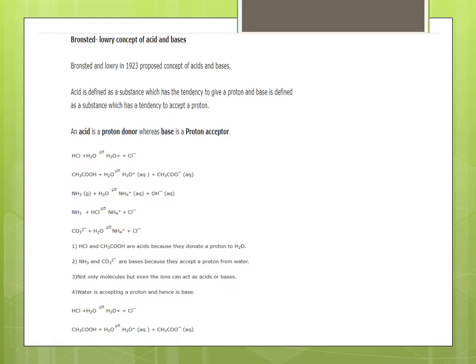Not only molecules but even ions can act as acids or bases. Water is accepting a proton and hence is a base. For example, HCl plus H2O. Here H2O has accepted one H+ and become H3O+, so it is a base in this example. And one more example, when it reacts with acetic acid CH3COOH, it is again behaving as a base.